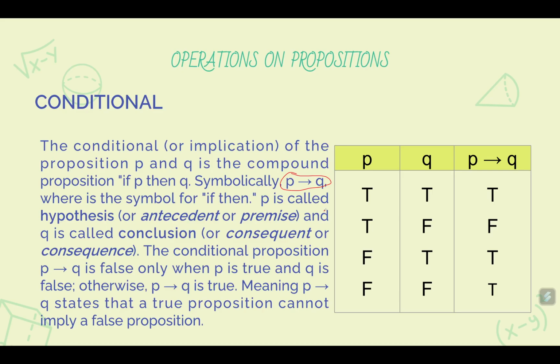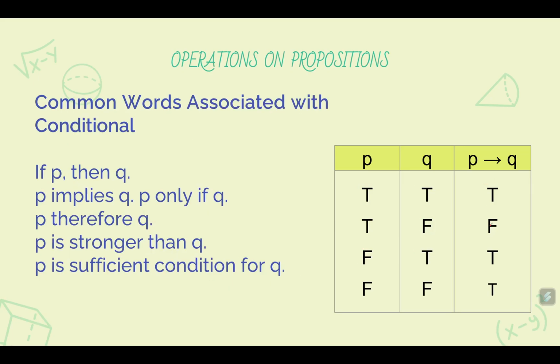Okay? And this is summarized in the table in the right. So, if you have difficulty understanding this one, the best solution is to just memorize this truth table. Okay? You can do it. If P is true and Q is true, then the conditional statement P implies Q is true. And if P is true and Q is false, the statement is false. If P is false and Q is true, the statement again is true. And if both statements are false, then the combined statement P implies Q is true. Okay? So, I hope that helps.